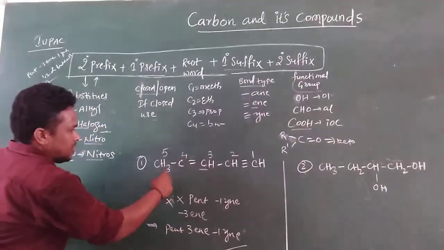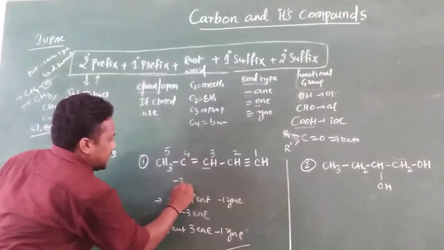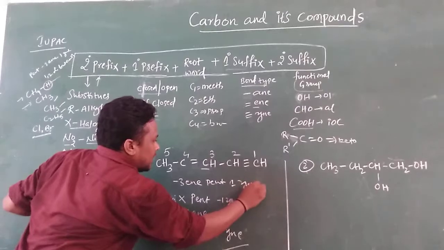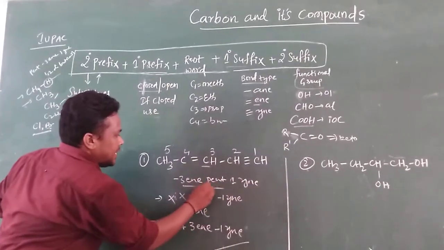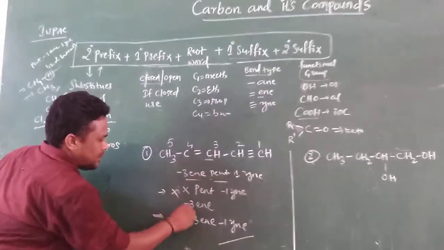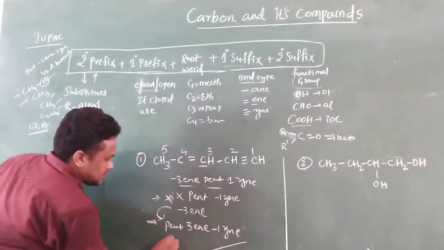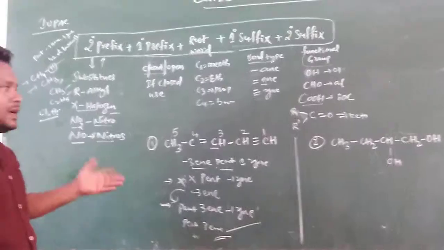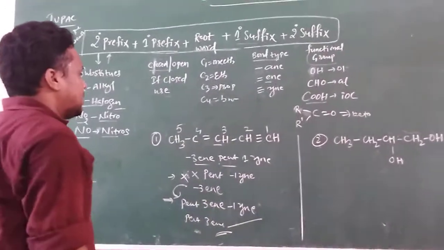So finally, 3-ene, pent-1-yne. The IUPAC name for this one is 3-ene, pent-1-yne. This is also correct. This can finally be written like this: pent-3-ene-1-yne. This is also correct. In this way, you can write the IUPAC name for any such compound.